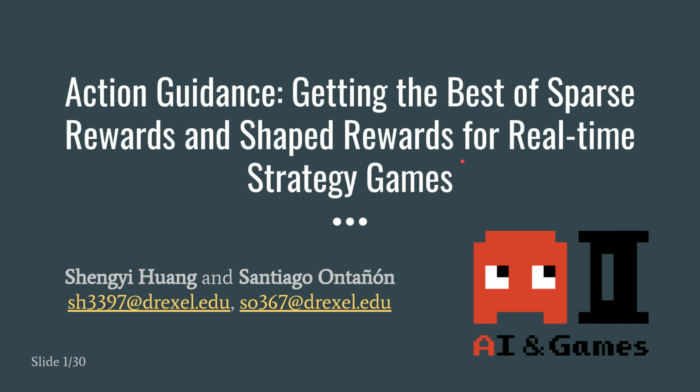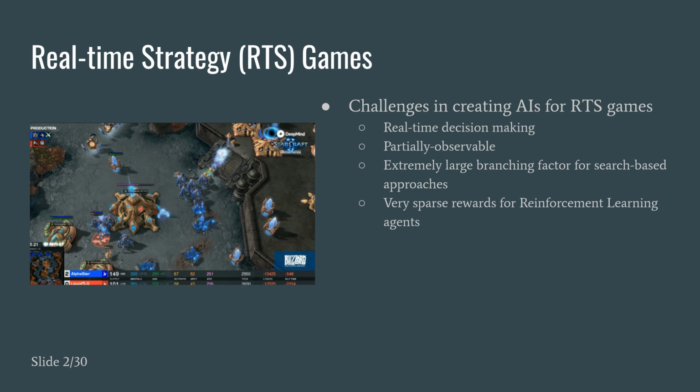Hello everyone. My name is Shengyi Huang, and I am a third year. Feel free to call me Costa. I'm a third year computer science PhD student working with Dr. Santiago Ontañón at Drexel University, and my research focuses on applying deep reinforcement learning to real-time strategy games. In this talk, I'll be presenting our latest work, Action Guidance: Getting the Best of Sparse Rewards and Shaped Rewards for Real-Time Strategy Games.